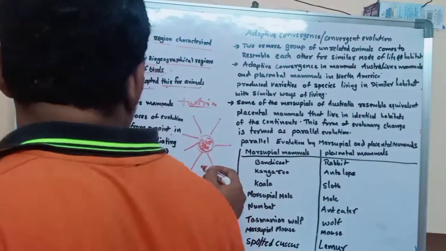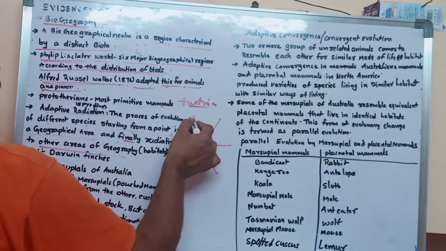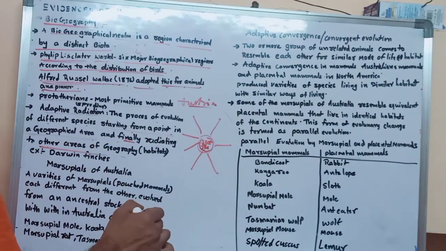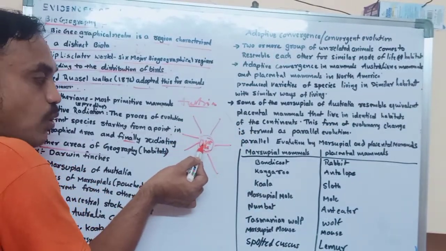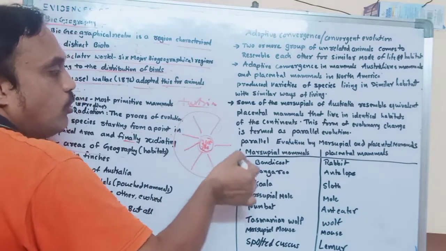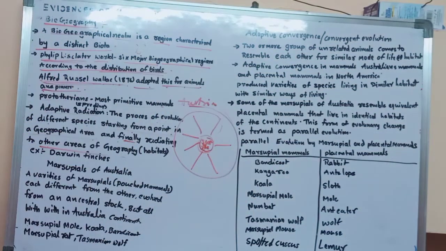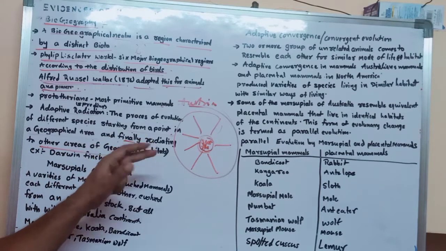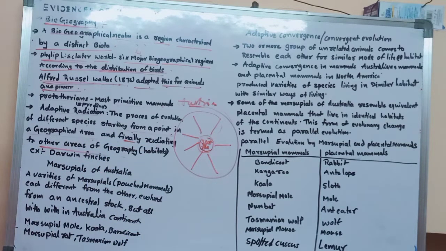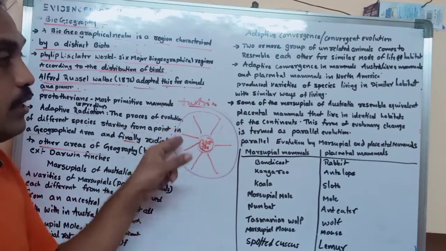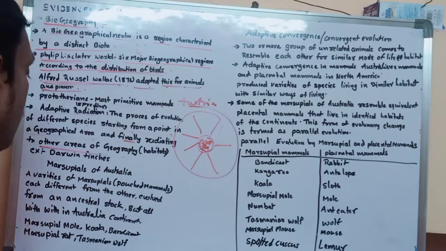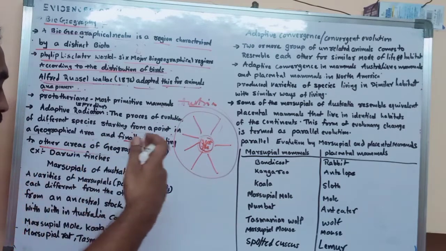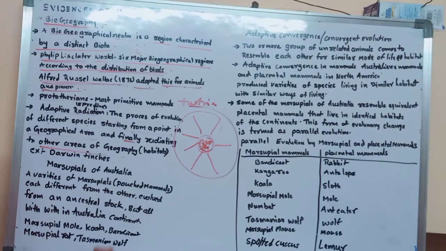These pouched mammals are spreading throughout Australia. Different species are spreading throughout Australia. That means it starts from one region and spreads throughout Australia, throughout the world. That is what we call adaptive radiation. The character is the pouch. The pouched mammals are radiated, spreading throughout different geographical areas, continents.